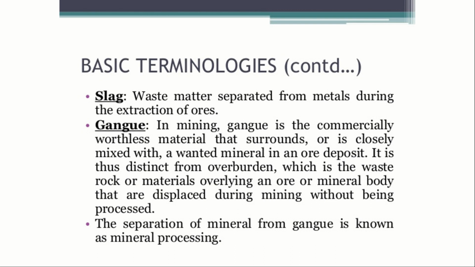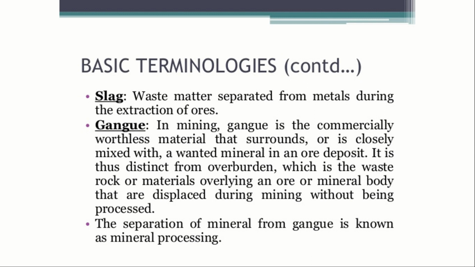For example, if copper and iron are combined, and you want to take only copper, the other element will become an impurity for you. If for one material or application we need only copper, we have to remove iron from it. In this case, iron will become the slag or impurity. So the waste matter separated from metals during the extraction of ore is called slag.